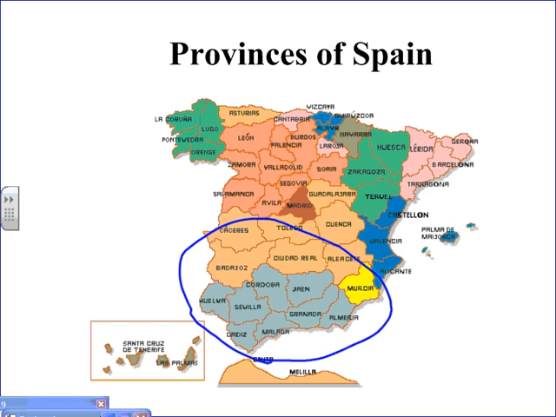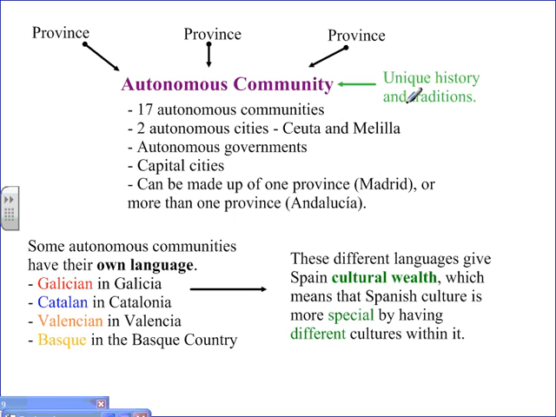The autonomous community has a lot in common. They have a unique history and traditions among all the different provinces. So they feel like they're part of the community because they share this history and these traditions. Some even have their own languages.